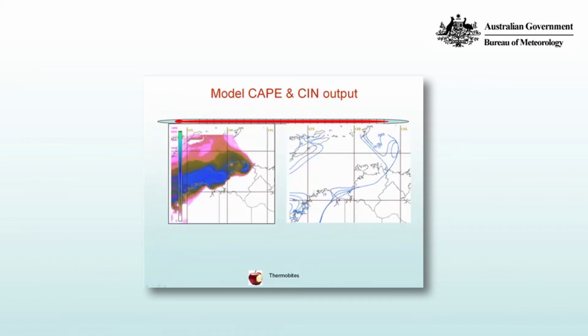Here's some model output. On the left-hand side, you can see a distribution of CAPE, getting up to values around 2,500 joules per kilogram. And then on the right-hand side, you can see the convective inhibition, and some of the values are quite large. So if convective inhibition is too large, then it doesn't matter how much CAPE you have, you simply won't realize it because there's too much energy required to overcome. Whereas the lower the value of the convective inhibition, the more likely it is that heating or lifting or moistening of the profile will actually allow the CAPE to be realized with parcels reaching the level of free convection.